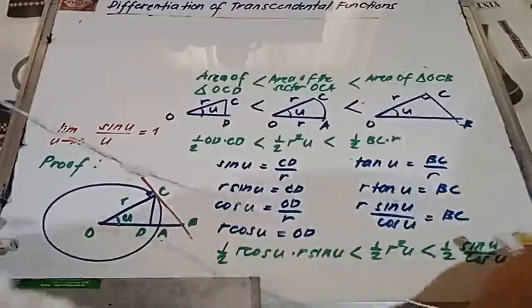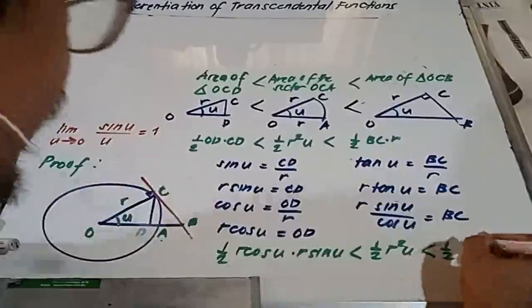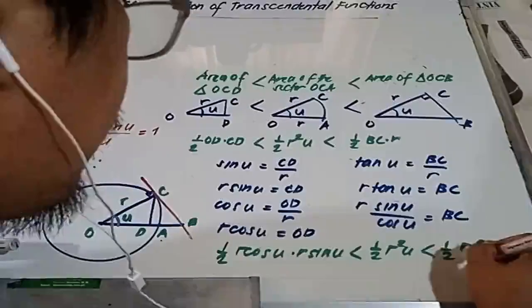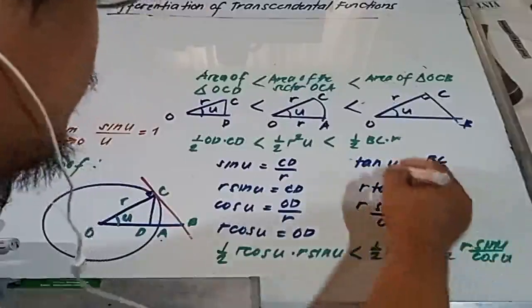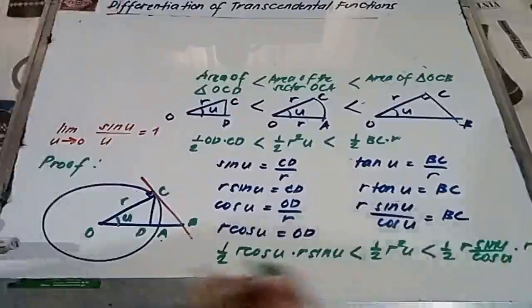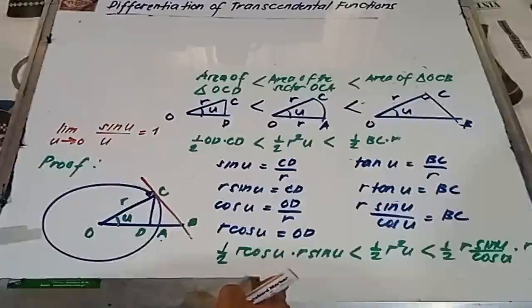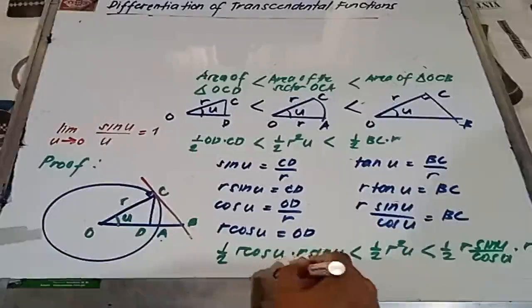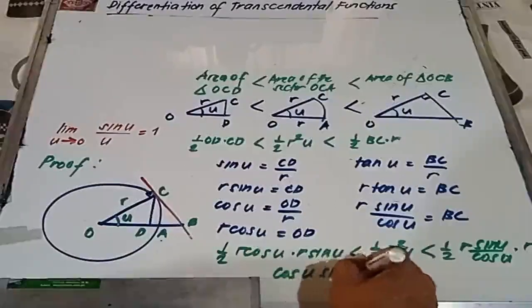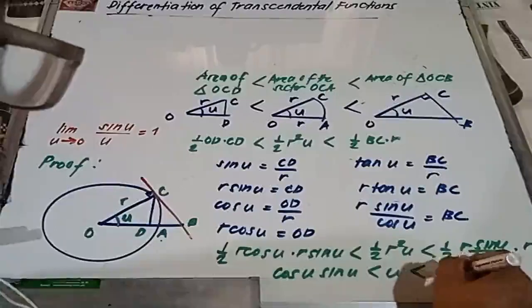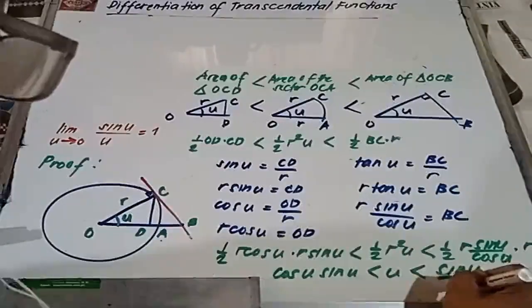Okay, para di malito, lagay natin, sine u over cosine u times r pa. So we have, kung i-divide natin lahat ng ating terms ng 1 half r squared, ang matitira na lang ay cosine u sine u less than to u, less than to sine u over cosine u. Okay.